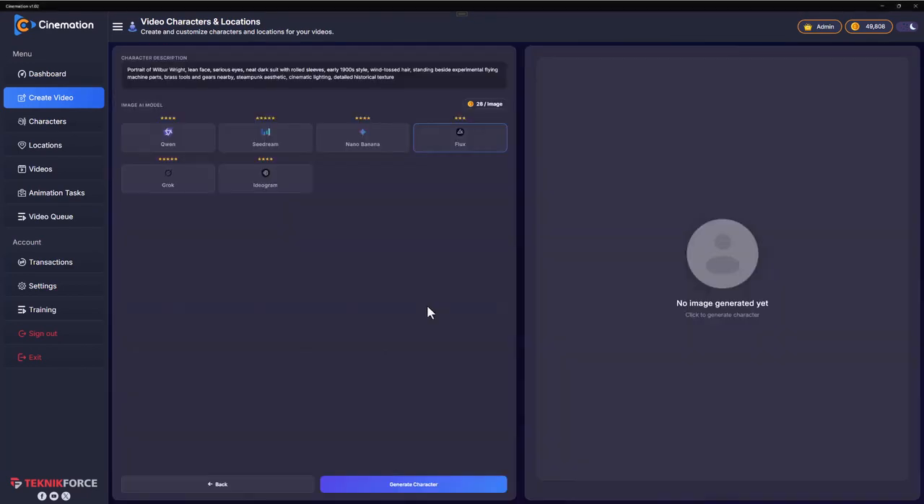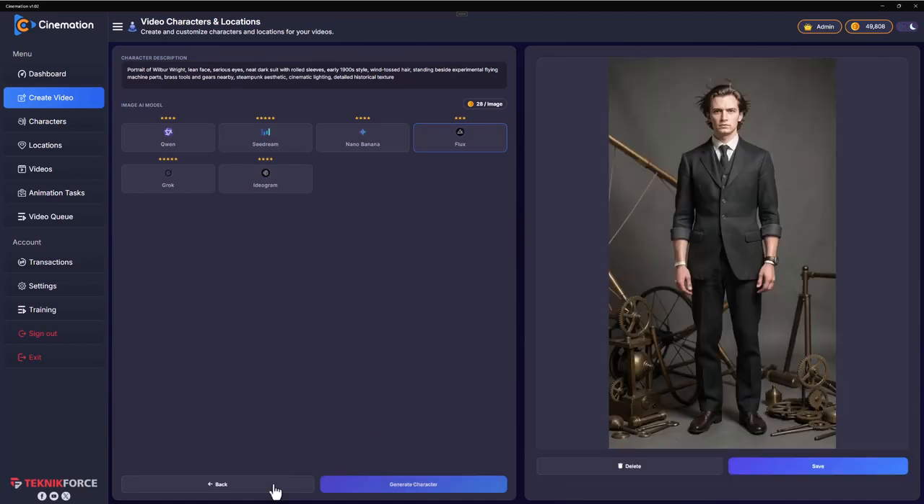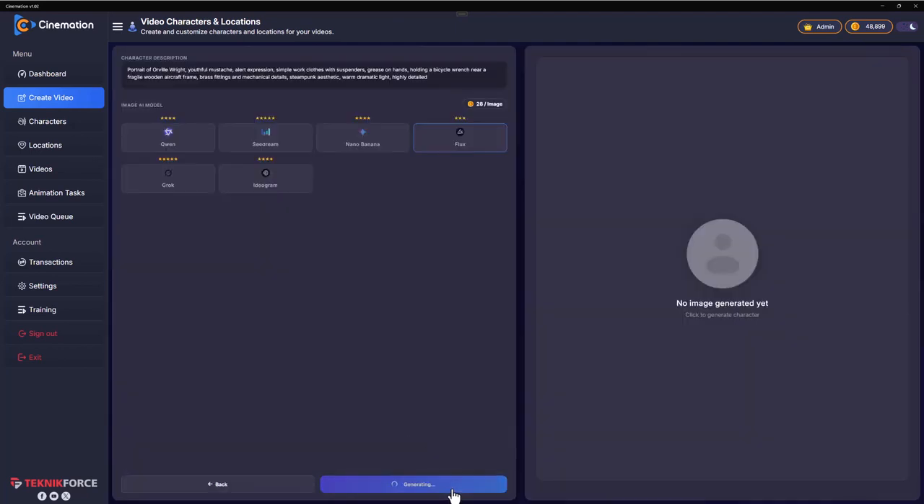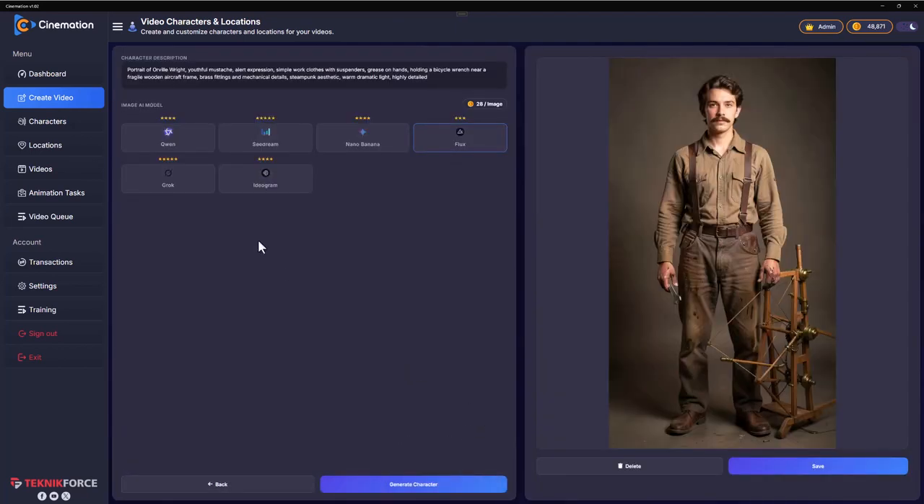The Wilbur Wright guy. Click on generate character. There you have it, Wilbur Wright. He looks young. And we have the second Wright brother, Orville Wright. So click on generate character, and it's generated. Now remember this, you can change things the way you want. You can even use different AIs. We're using Flux right now, but if you wanted to use Grok, for example, you could have done that with just a click. And in my test now I'm using Grok, so let's just wait for it.